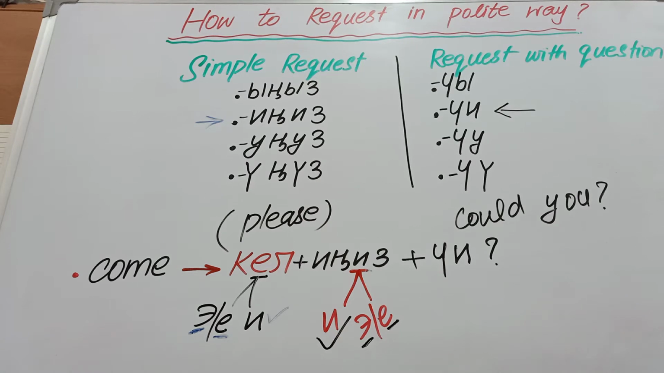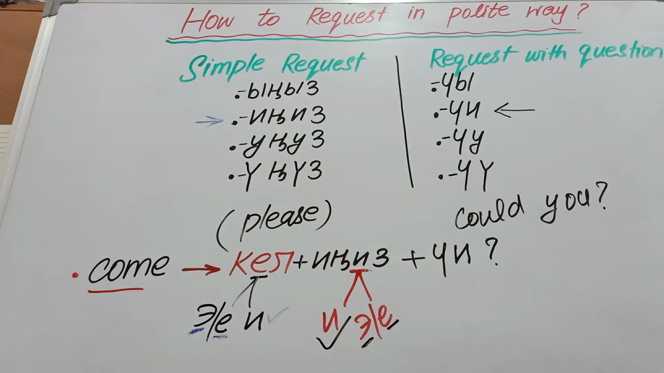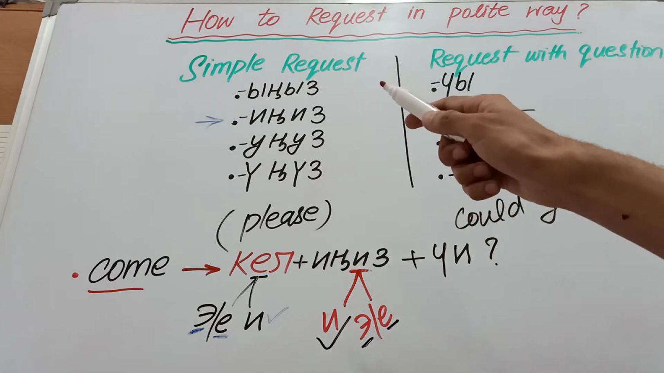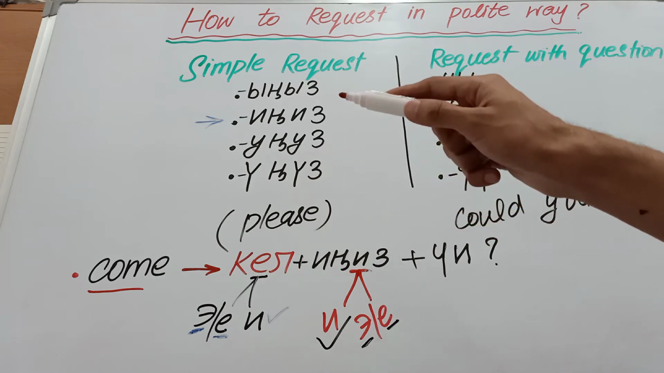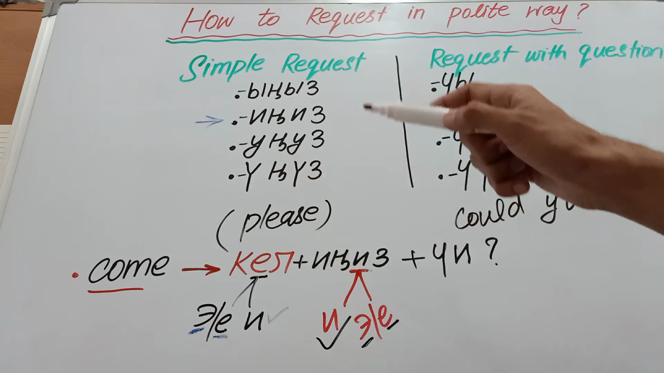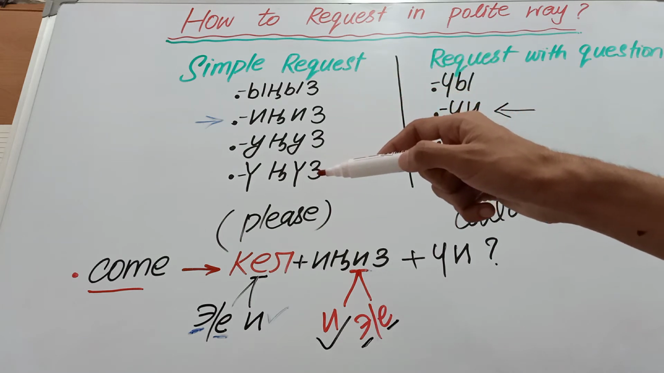Okay, all right. Let me revise again. For example, if you have the informal word, for example, come, and you want to change it into the formal, what you can do in two ways. The first way is the simple request, and you can add any one of these endings according to the vowel harmony, and we have these endings: ungis, ingis, ungus, and ungus.